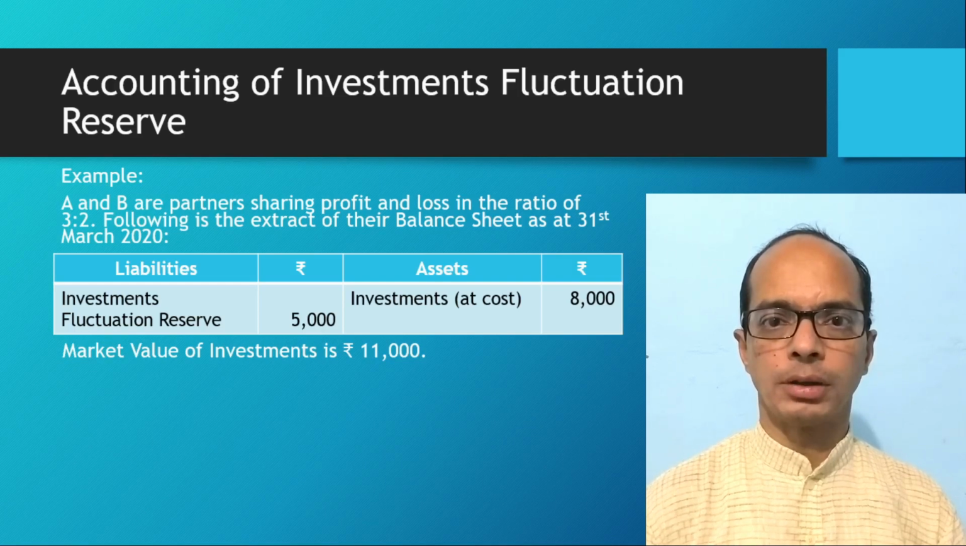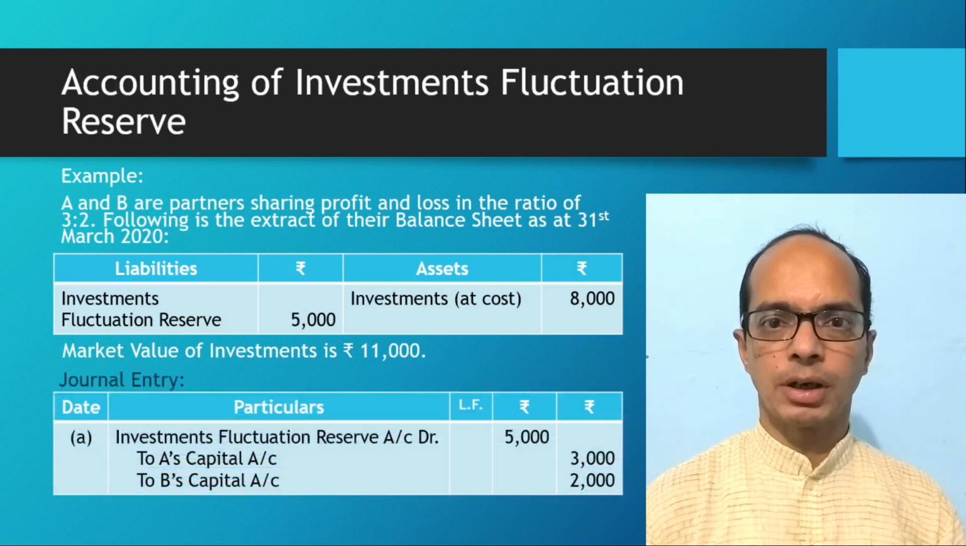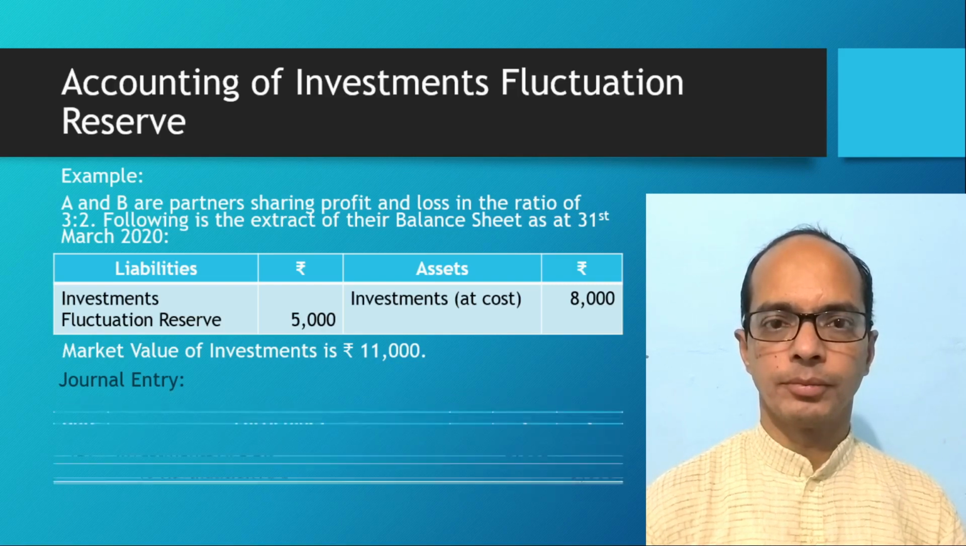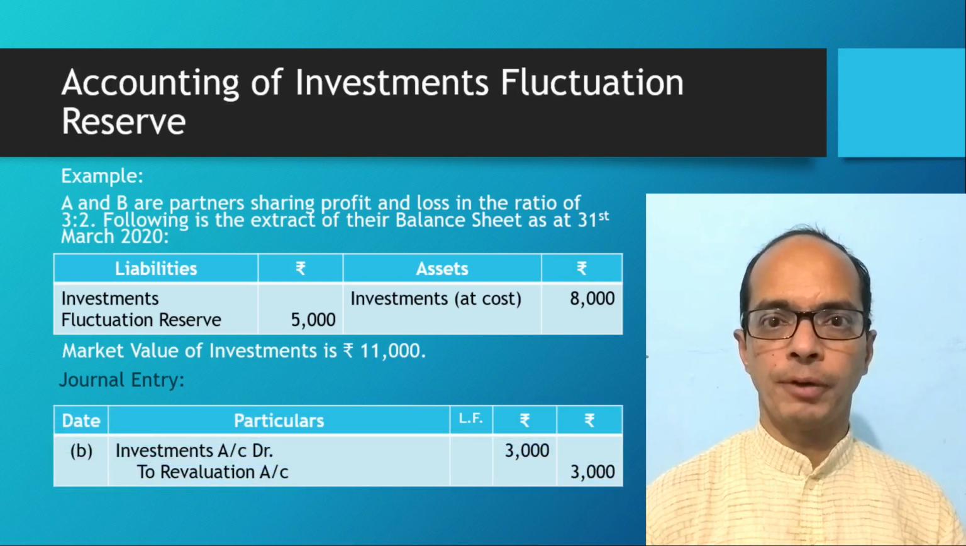So it is a kind of profit which will be credited to revaluation account. And reserve available will be distributed between A and B in the ratio of 3:2. The two journal entries will be passed here. First journal entry, investment fluctuation reserve account debit rupees 5,000, to A's capital account rupees 3,000, to B's capital account rupees 2,000. And second journal entry, for transfer of profit to revaluation account, investments account debit to revaluation account rupees 3,000.